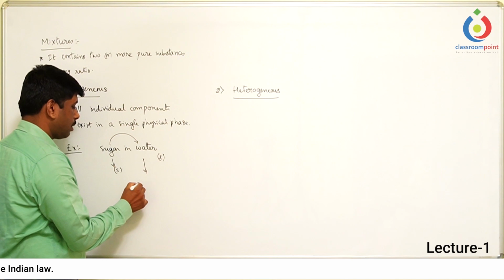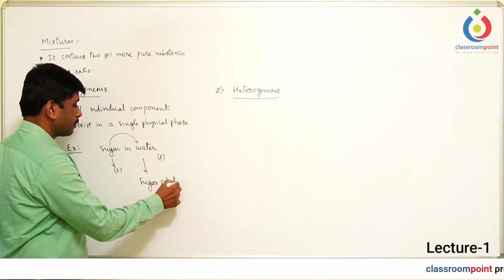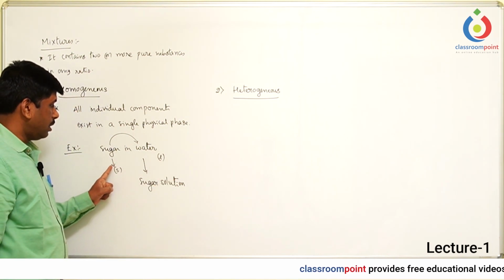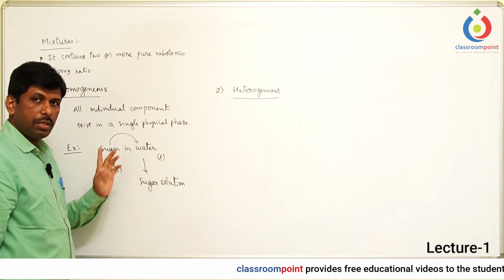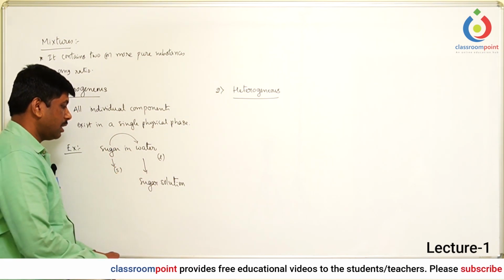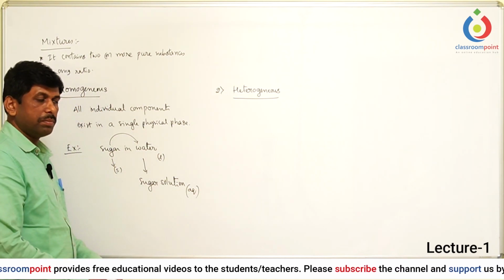That final form is called the sugar solution. So here, initially solid state, liquid state, two different physical forms are there. But afterwards, they exist in the same single physical state. That is the liquid physical state. Now it is called the aqueous form.